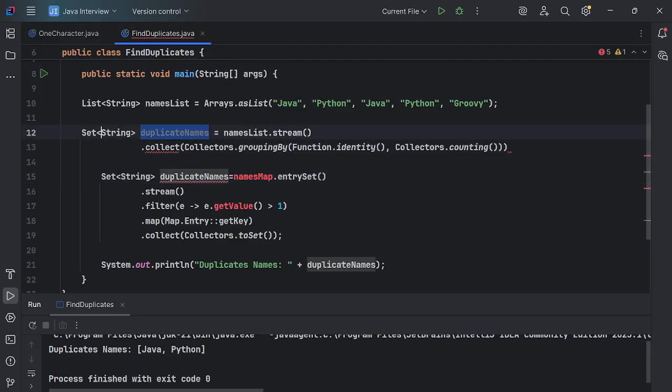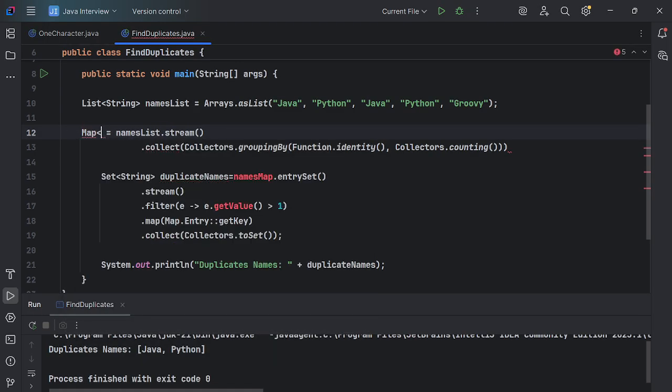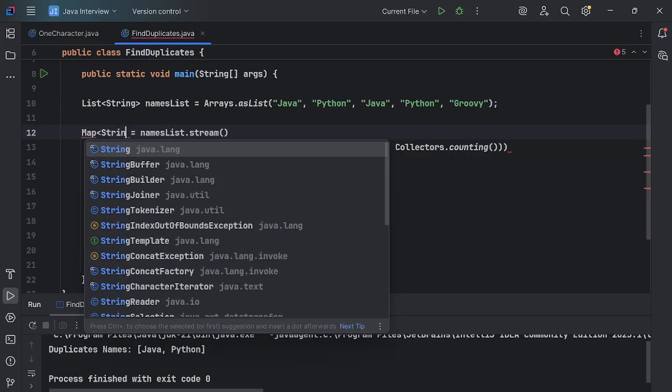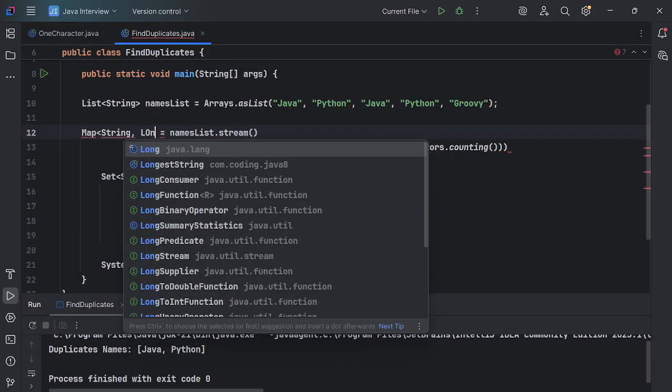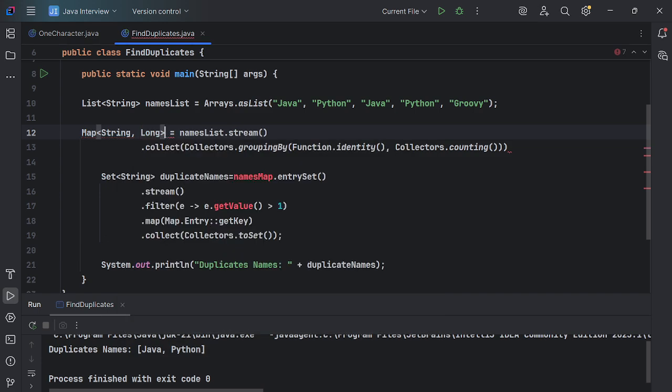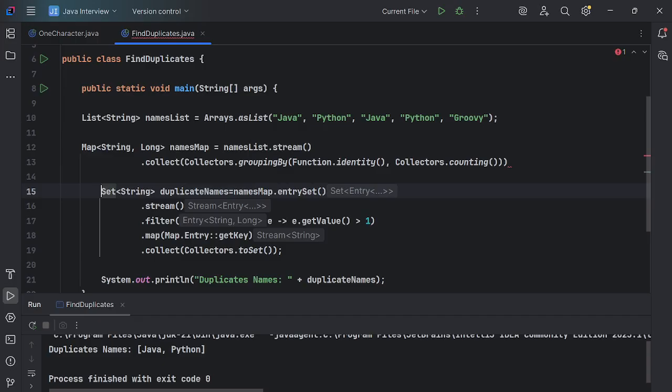Suppose we are taking here some names map. Suppose we are taking map. We have to take map string and long, guys. String and long. See, no any error now. No any error, but we have broken this code into two parts.